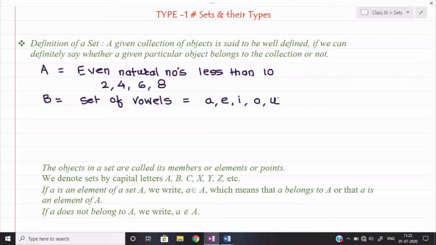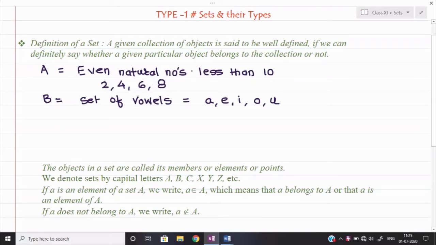Everybody will say yes, the even natural numbers less than 10 will be 2, 4, 6 and 8 only. Similarly, the set of vowels will also be A, E, I, O, U. Nobody can say that apart from these 5 vowels, any other vowels can be there. But now pay attention to the third example. It will make clear what exactly a set is and how we can define it in a well-defined manner.